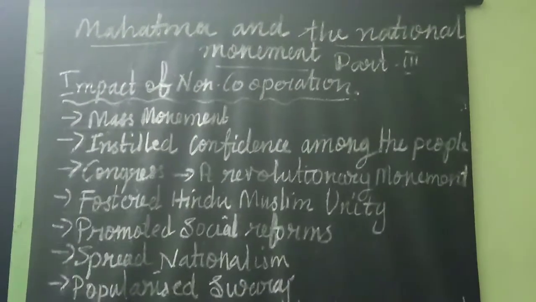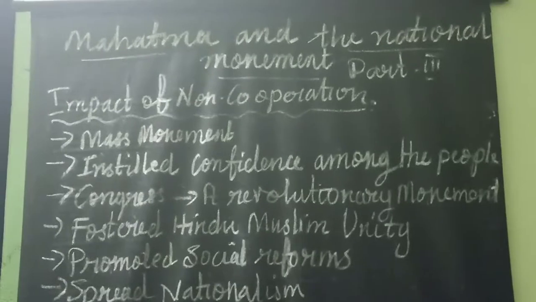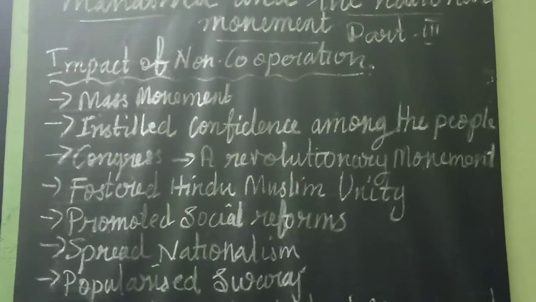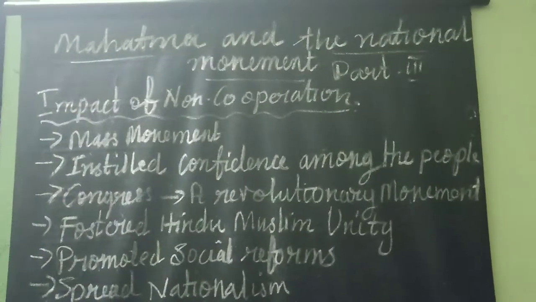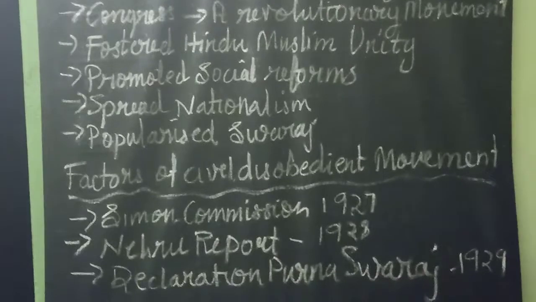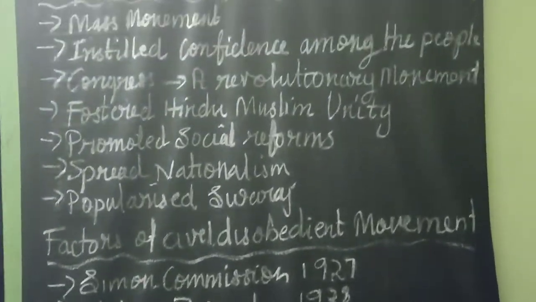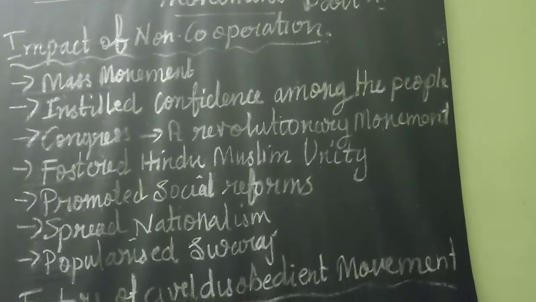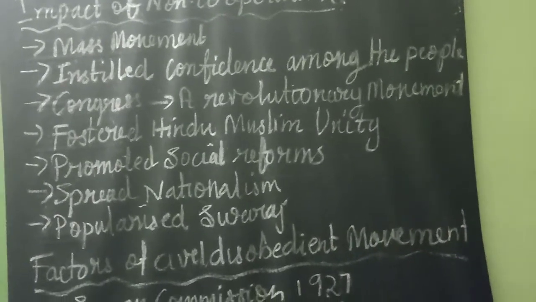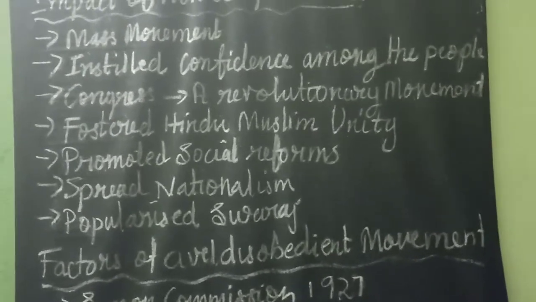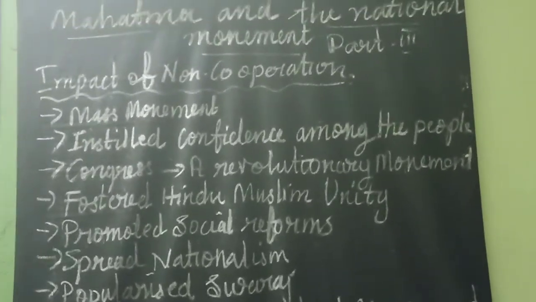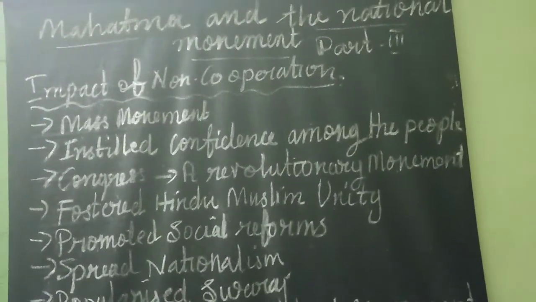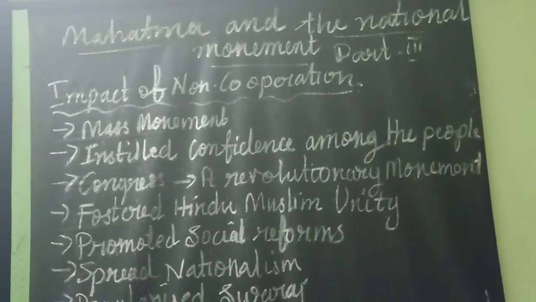Dear students, let us listen now to the impact of the non-cooperation movement. Last class we studied about the non-cooperation movement, how the British government suppressed it and how Gandhiji suspended it. What is the reason behind the suspension of the non-cooperation movement? Now we are going to study how this influenced the society. What were the impacts of the non-cooperation movement?